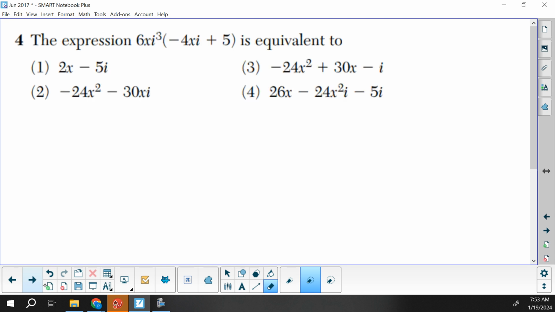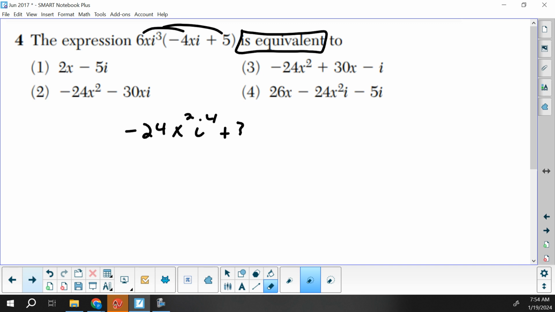For 4, we've got equivalent. So store a random number for x, type in the original, type in the choices, and see which one it gives you. The mathematical way to do it is if we distribute through, we get -24x squared i to the 4th, and we'll get plus 30xi cubed. i to the 4th and i cubed we would then put in our calculator. i to the 4th would give us a 1 back.